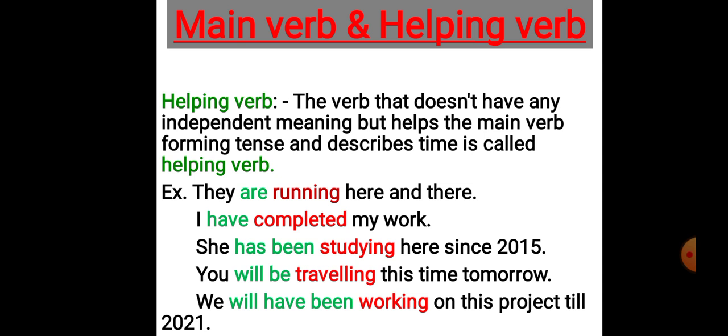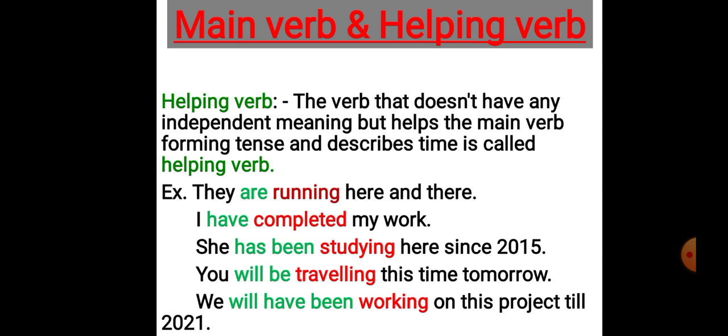I have completed my work. You can see completed describes an action, and that is why it is a main verb, but have is a helping verb because it is just helping the main verb to describe the time and forming the correct tense.